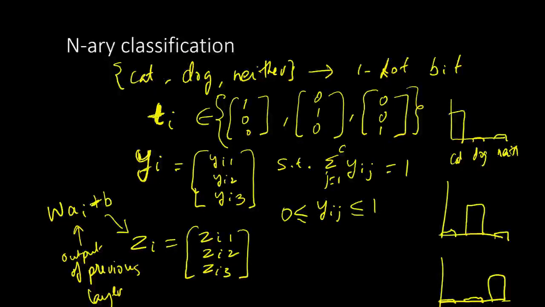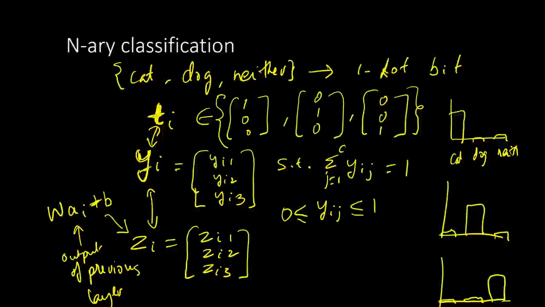And this can have a different dimension than the dimension of z, but z and y will have the same dimension. Z, y and t, all three of these will have the same dimension, which is the number of classes. Now how do we convert this zi, which is an output of a linear transformation of the previous layer, to a probability mass function?